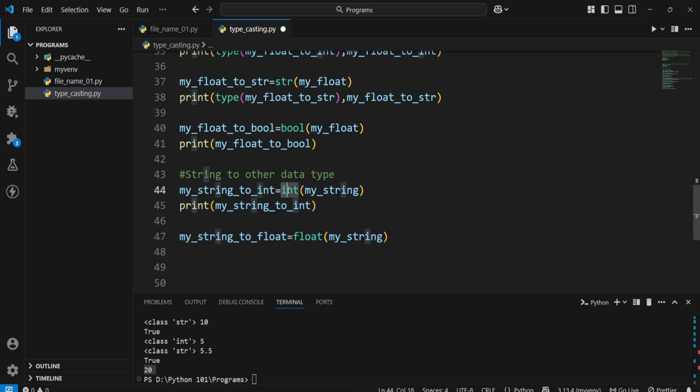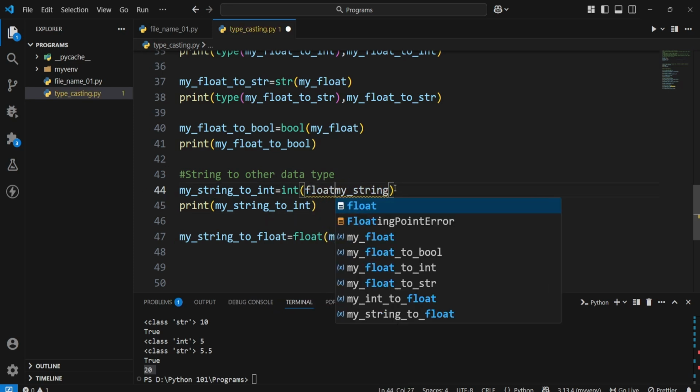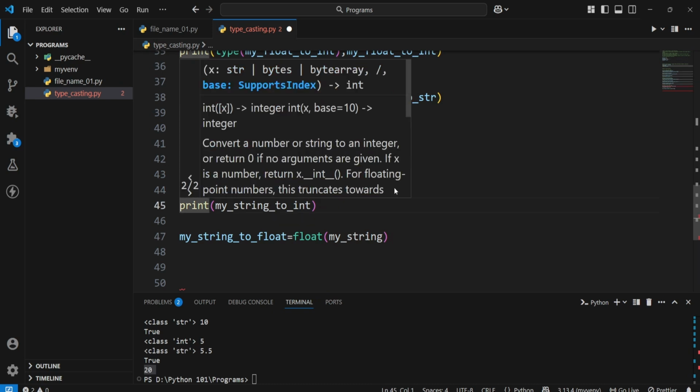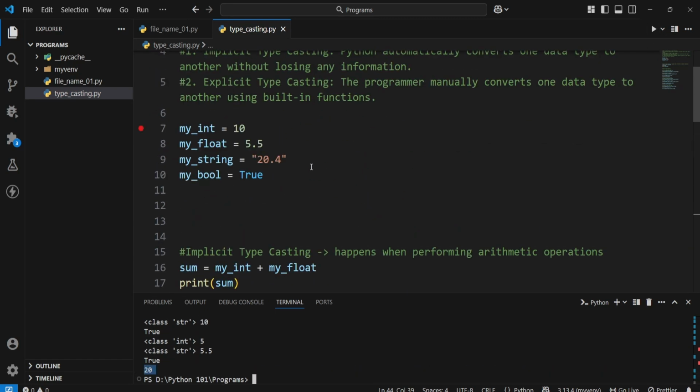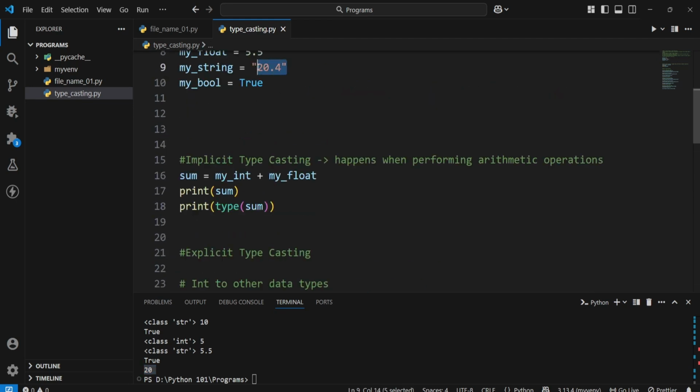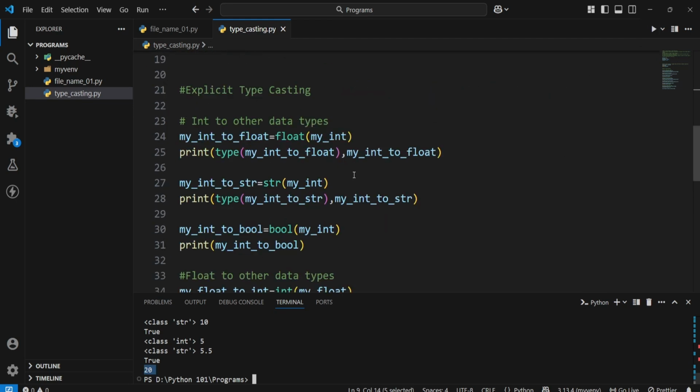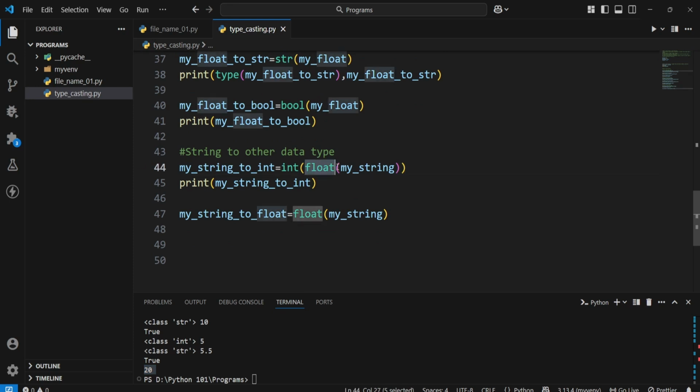So int cannot convert a string containing a floating point directly into an integer, but you can do it by one thing: first convert it to float and then pass that into an integer. And now if you do, you see we will get the value 20. I gave 20.4 here, but I'm getting 20 because first I converted into float.